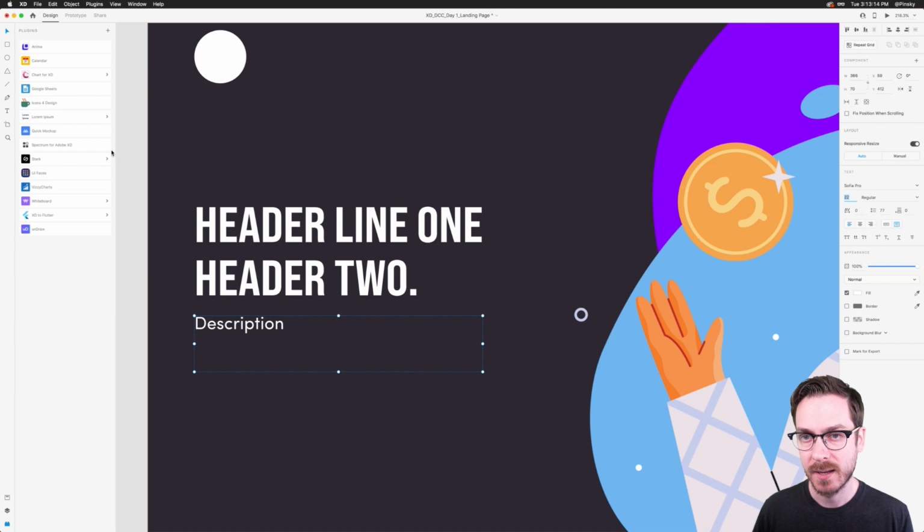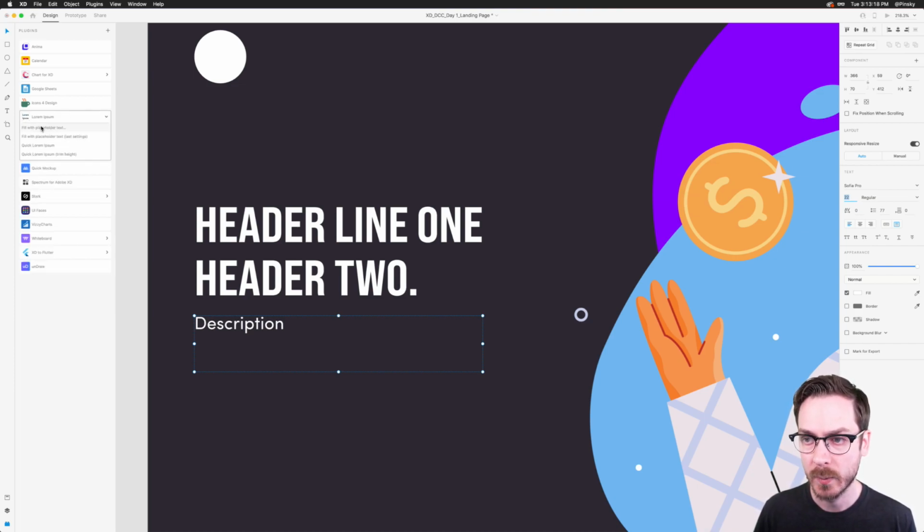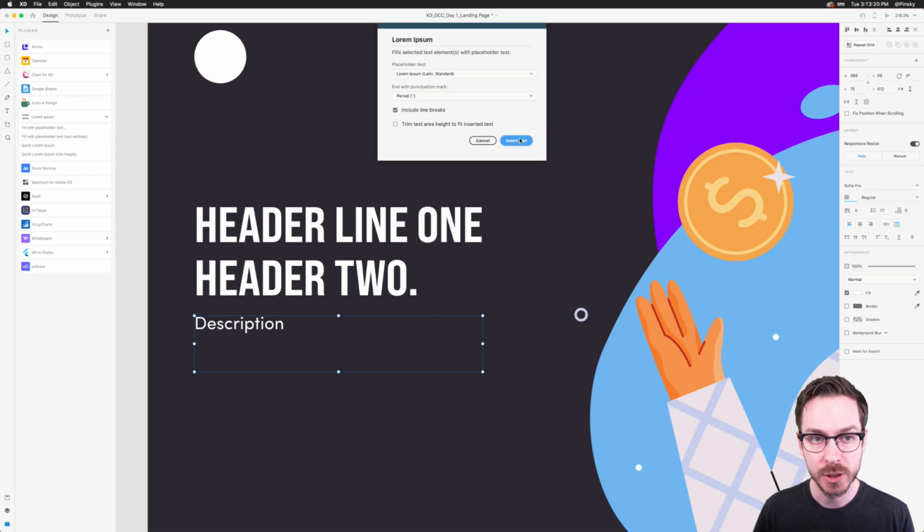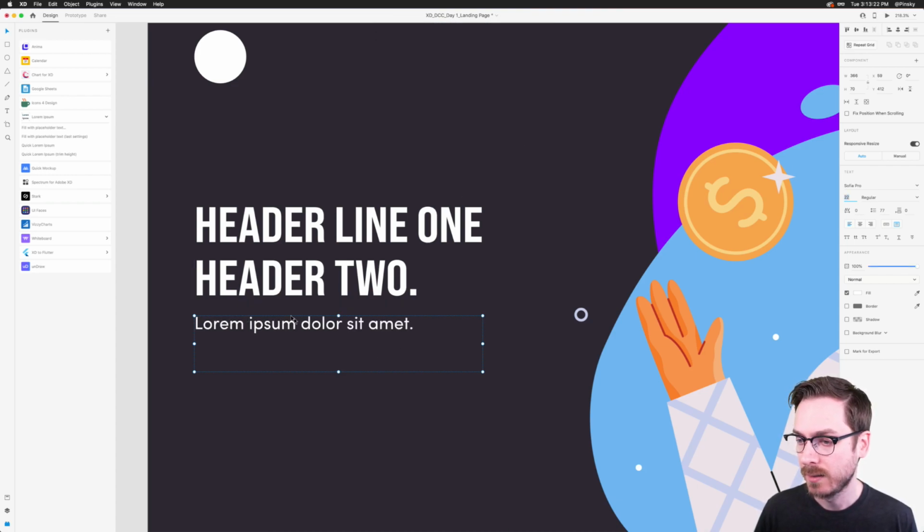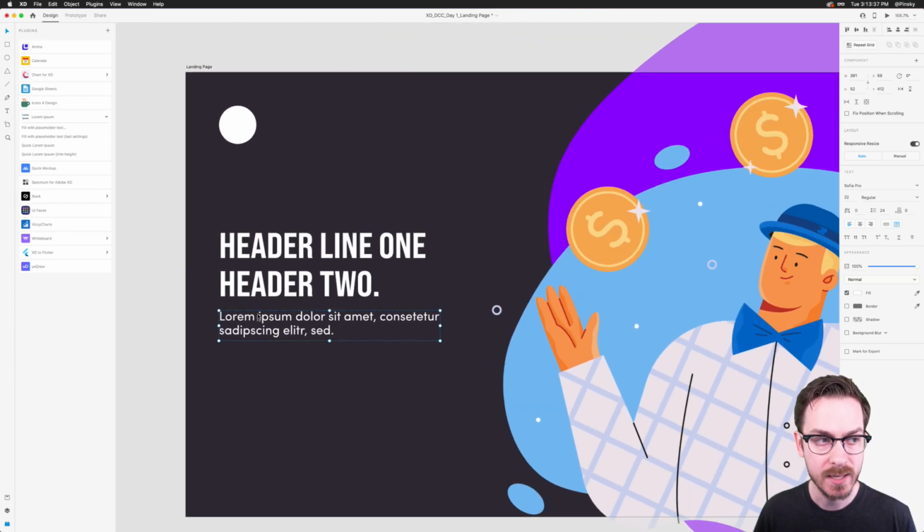And just to fill this in very quickly, what I can use is the Lorem Ipsum plugin. I can fill with placeholder text. There's a few conditions you can put in there, insert text, and there we go. Now, of course, I might want to adjust the line height so it matches like that. There we go. I got 2 lines. That looks pretty good. All right, so we have a bit of description right there.